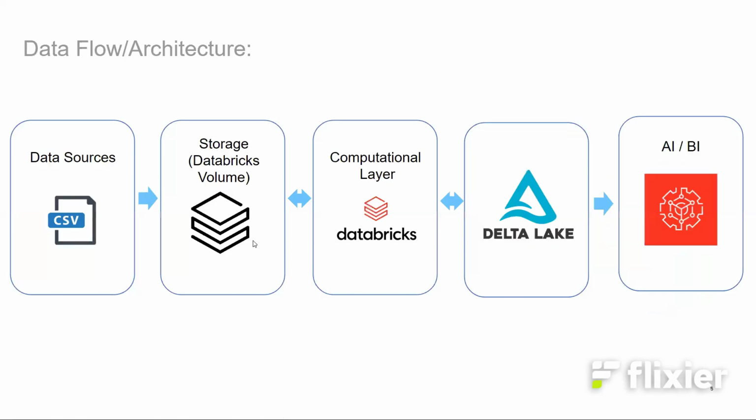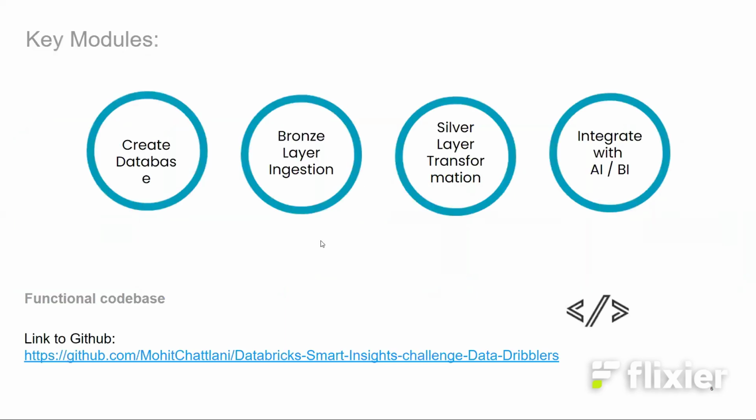So moving on, this is our data flow or architecture. We have the data sources available. We put it into the storage layer in the Databricks volume. Then we utilize the Databricks clusters for computing and creating the delta tables in Databricks. And then on top of those delta tables, we have created our AI and BI solution. So these are our key modules. We have the create database, bronze layer ingestion, silver layer transformation, and then we have integrated that with AIBI.